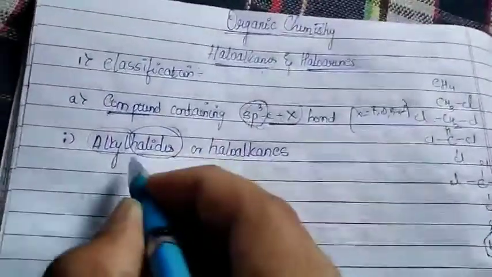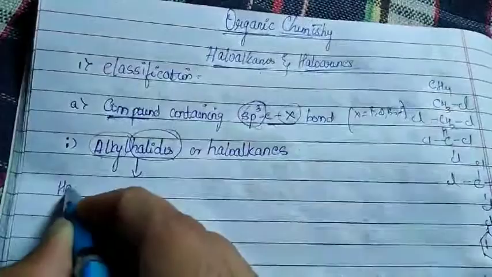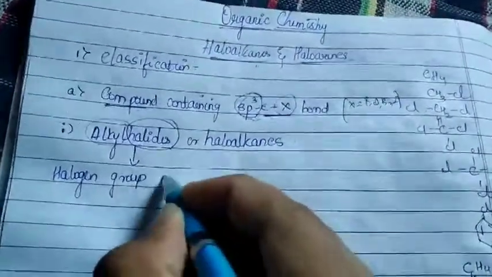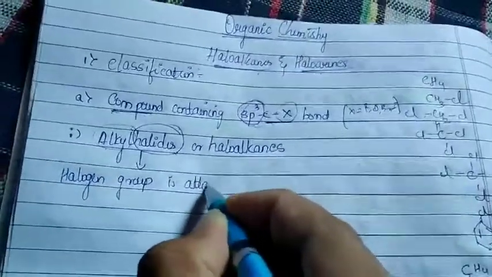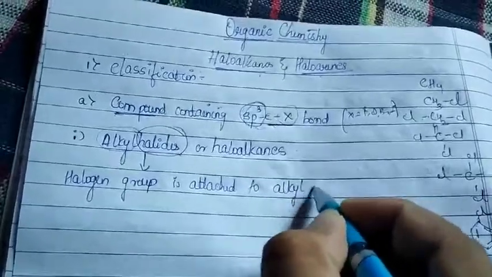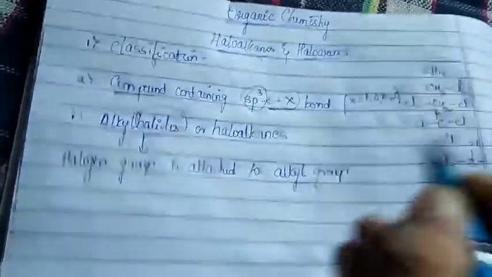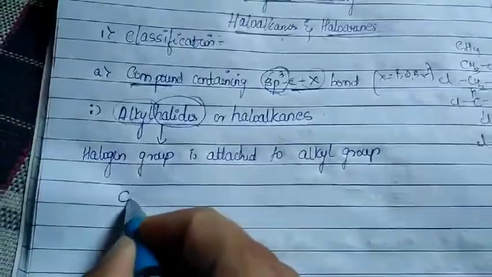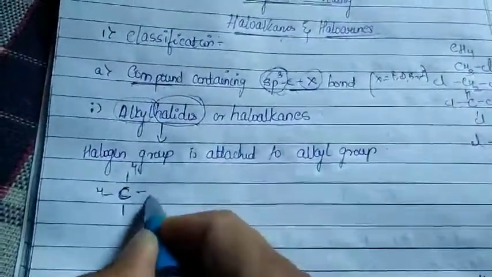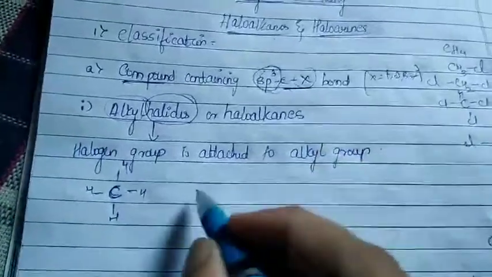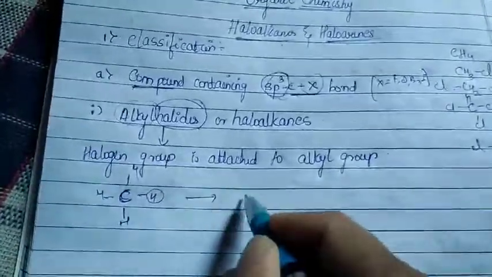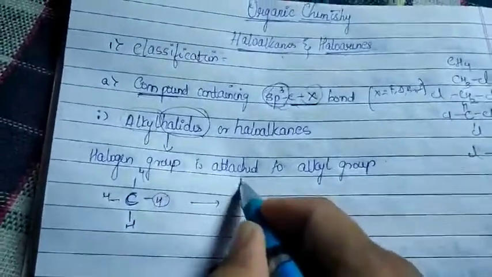So basically here the halogen group is attached to an alkyl group. For example, if I take methane, CH4, in order to convert it to methyl chloride, I remove one hydrogen, so I get methyl, CH3.